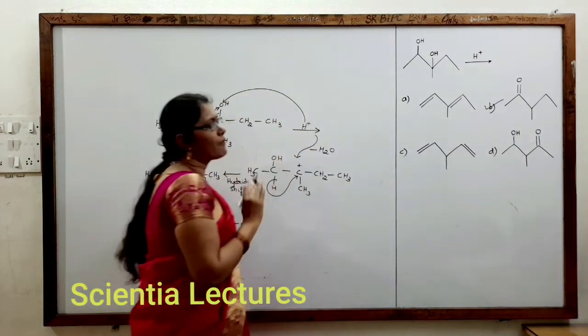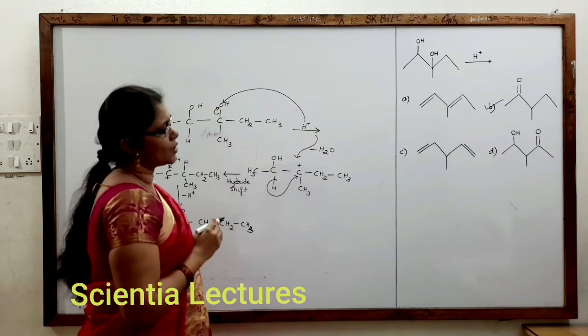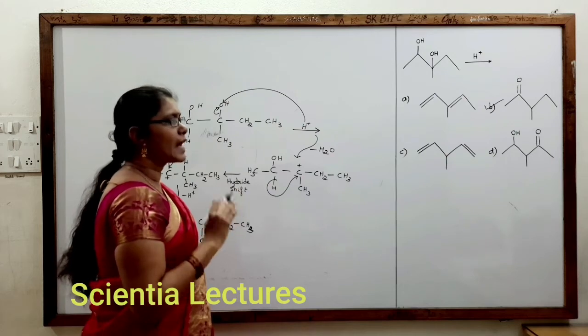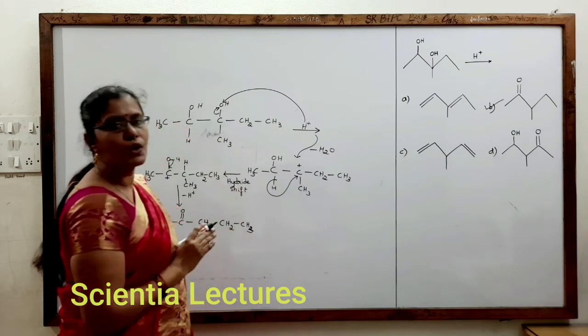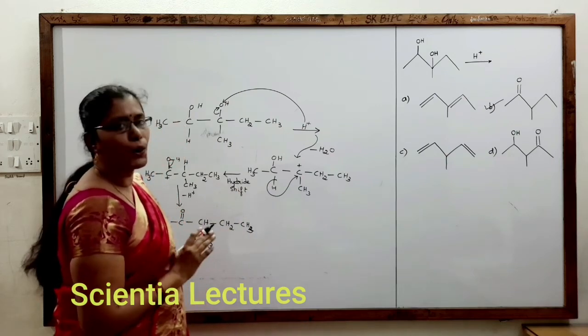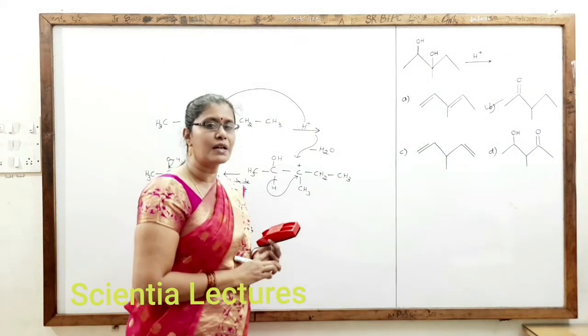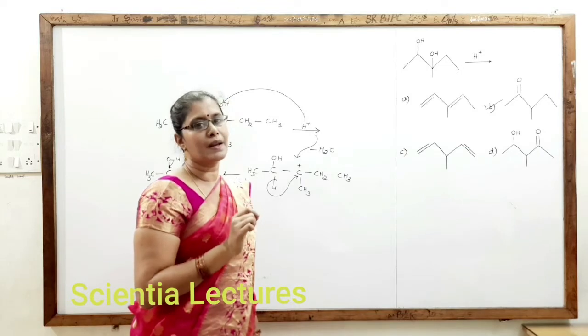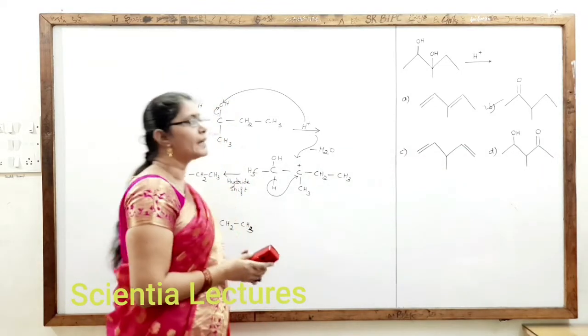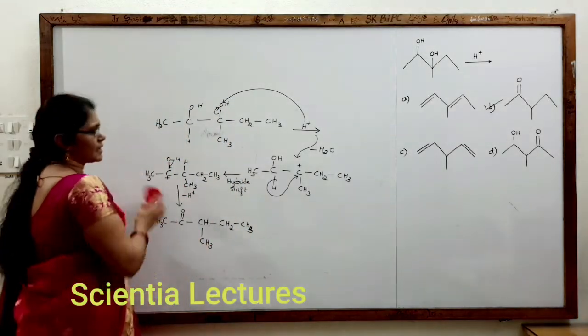A does not have C double bond O at all. C does not have C double bond O at all. D has both OH and C double bond O. So what is the correct option? B option. So you have to check which kind of rearrangement. What rearrangement have you learned here? Pinacol rearrangement. It occurs in the presence of H plus.